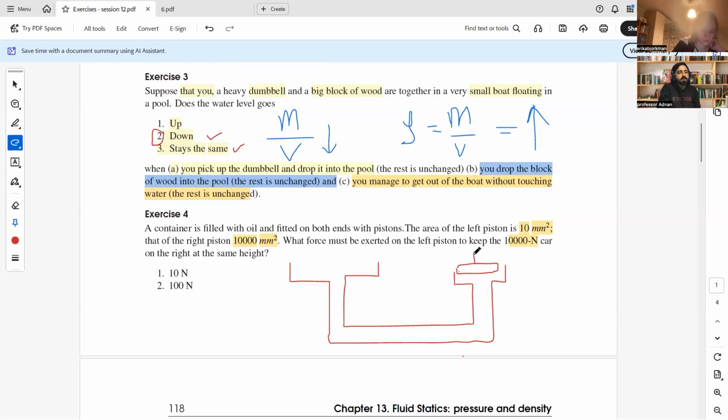And the bigger one has the bigger piston whose area is 10,000 mm square. The figure is actually a diagram that is inverted. Left is right and right is left here. The area of the left piston is 10 mm square, which is actually the right piston here.